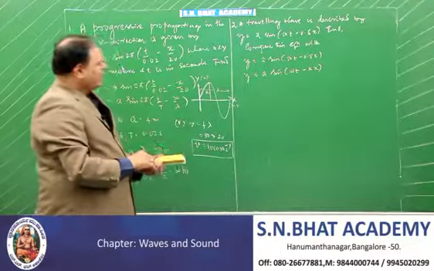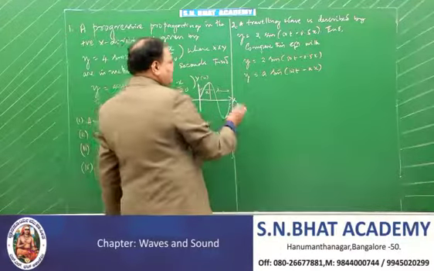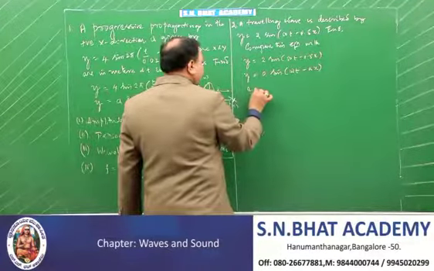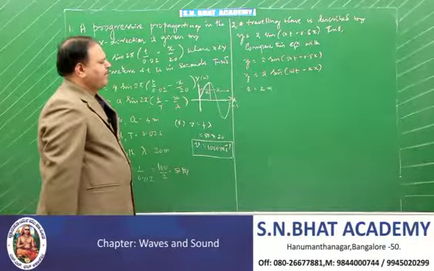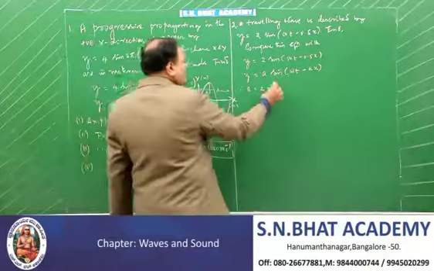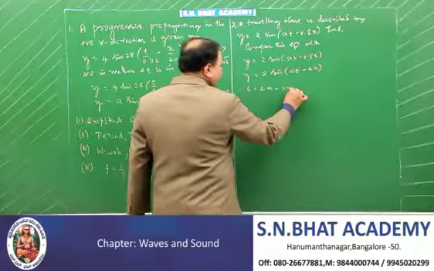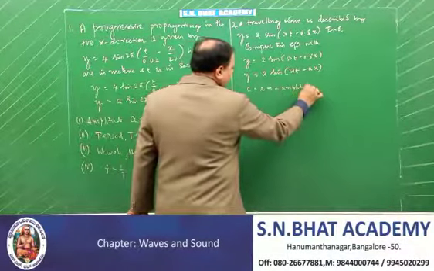Now, comparing this, in the place of a, the amplitude, you have got 2 meter. So, amplitude A is 2 meter.